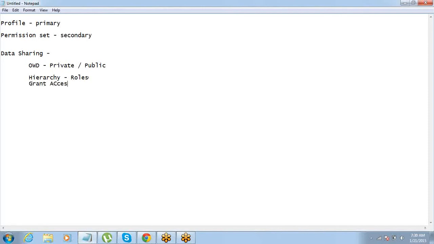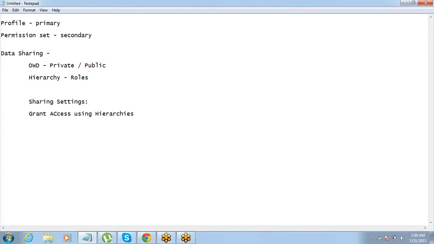So the next thing that we are talking about is grant access using hierarchies. So Jeet, one question here. According to the hierarchy role, let us assume that the manager is having access to the subordinates' records.